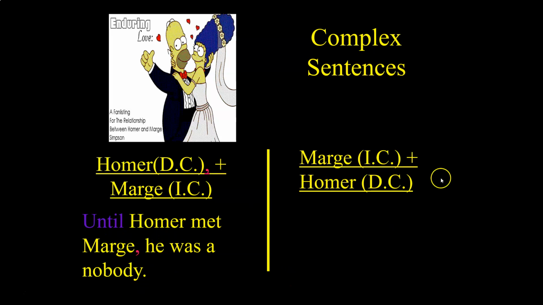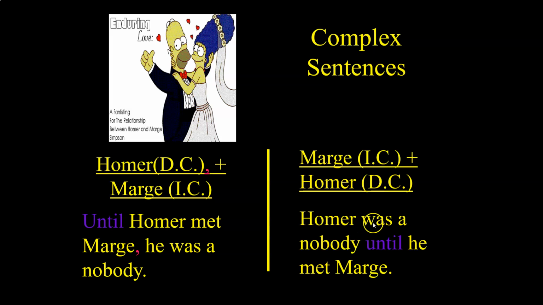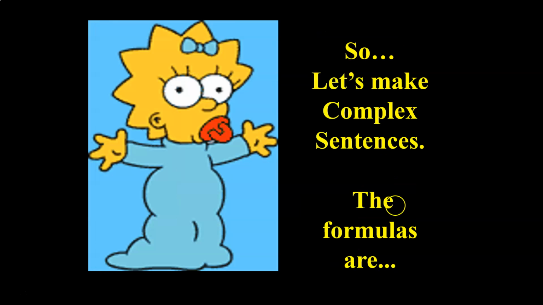You can also begin the sentence with a Marge clause, with an independent clause, right? And follow up with a Homer clause. Homer was a nobody until he met Marge. Now, essentially, these are the same sentences, but do you notice a difference between the two? Well, if you notice that this one has a comma and this one doesn't, you are correct. But why is that? Well, that's another rule with sentence structure, right?